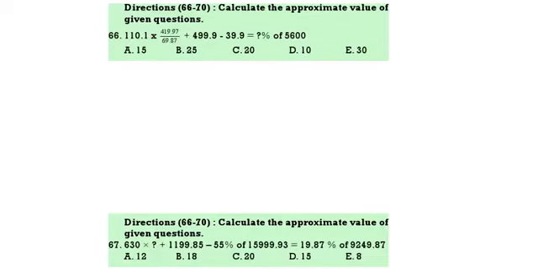Calculate the approximate value. See here. 110 into 420/70, that is 6, plus 500 minus 40, that is how much? 460. So 500 minus 40 is 460. So 660 plus 460 is how much? 1120. 1120/56 is 20. 20 is the correct answer.